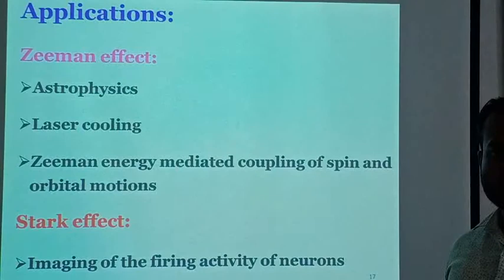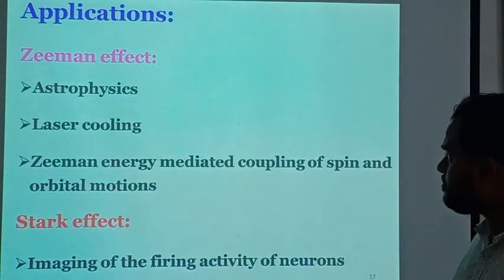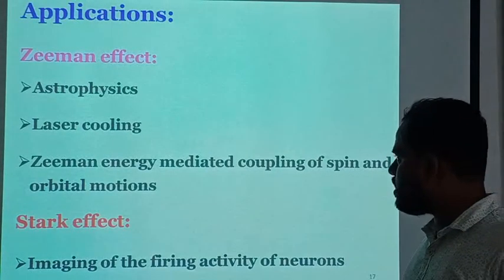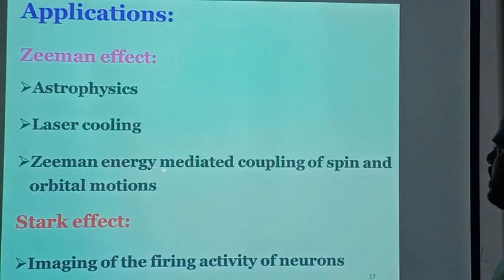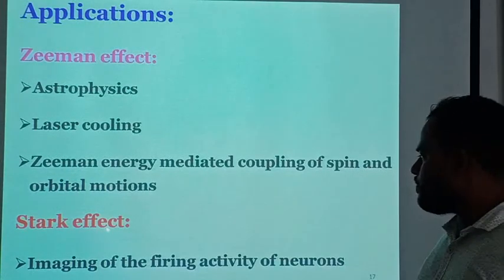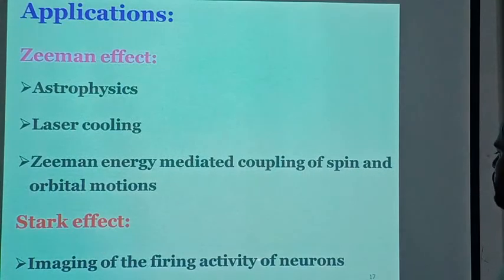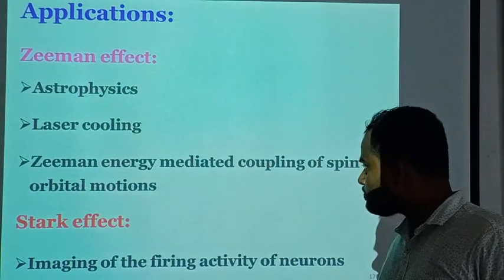Here are the applications of the Zeeman effect and the Stark effect. The Zeeman effect is used for astrophysics, lasers, and the study of spin and orbital motions. The Stark effect is used for imaging of the firing activity of neurons.